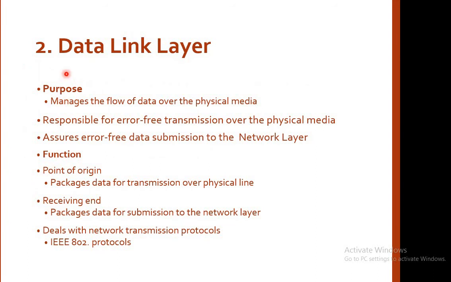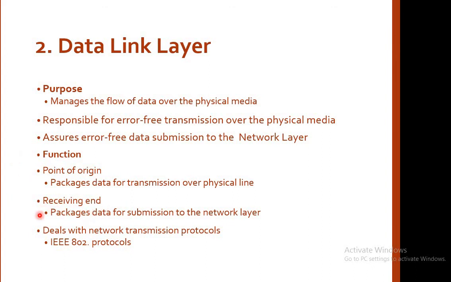Below the network layer is the data link layer. Its purpose is to manage the flow of data over the physical medium. It is responsible for error-free transmission over the physical media and assures error-free data submission to the network layer. The functions performed by the data link layer are: the point of origin, which packages data for transmission over the physical line. So this is the point from where the data packets are actually transmitted over the physical line.